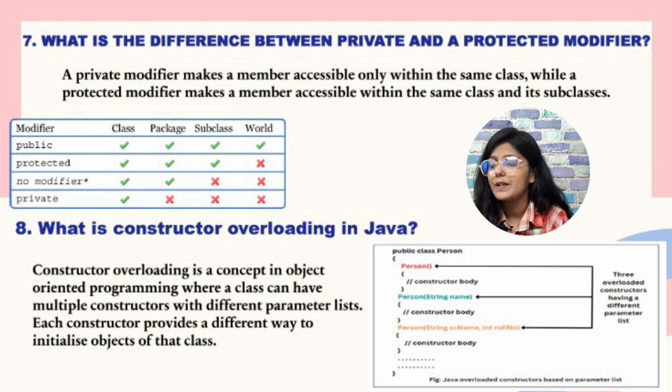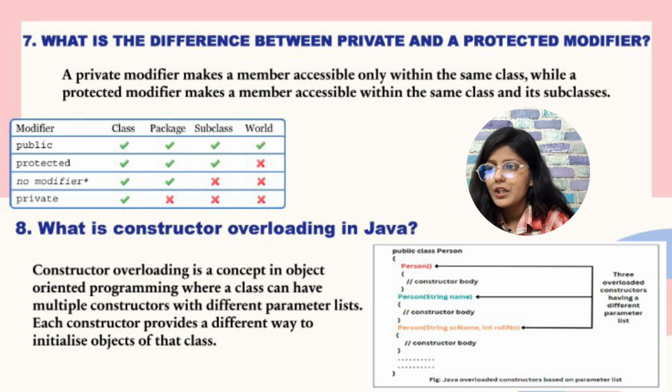And below we have one more question, which is, what is constructor overloading? Just before this we saw method overloading. Now we have the concept of constructor overloading. Constructor overloading is a concept in object-oriented programming where a class can have multiple constructors with different parameter lists. Each constructor provides a different way to initialize an object of that class.